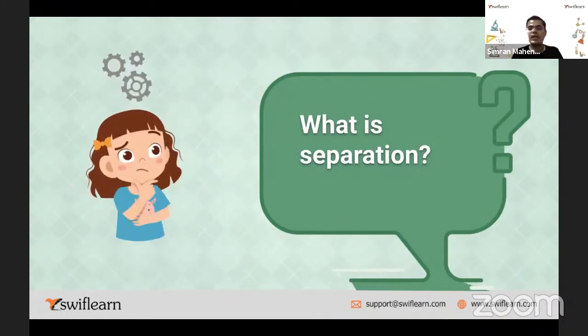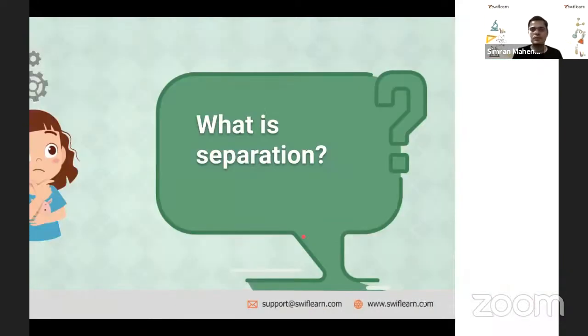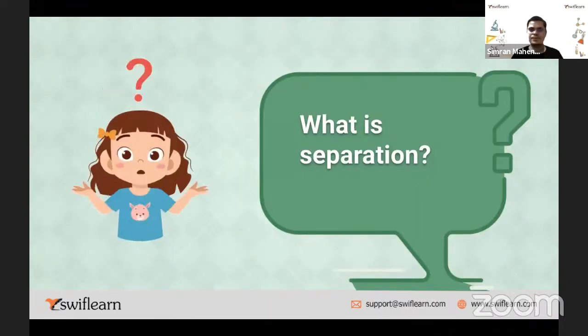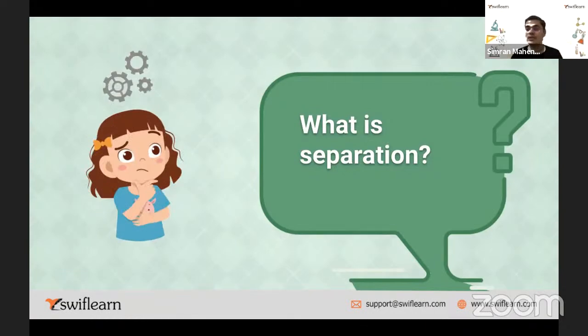So what is separation, first of all? What do you mean by separation? Anybody would like to give me the answer? Yes, exactly. Separation means separating two things from each other, is it not? We use the word separate in our day-to-day language.